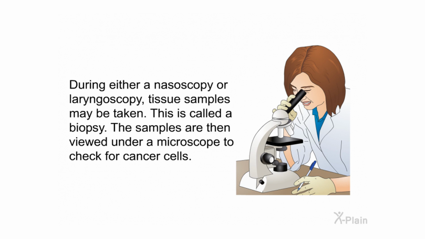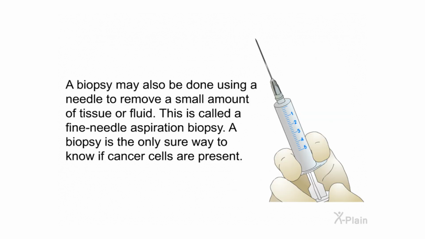During either a nasoscopy or laryngoscopy, tissue samples may be taken. This is called a biopsy. The samples are then viewed under a microscope to check for cancer cells. A biopsy may also be done using a needle to remove a small amount of tissue or fluid. This is called a fine needle aspiration biopsy. A biopsy is the only sure way to know if cancer cells are present.